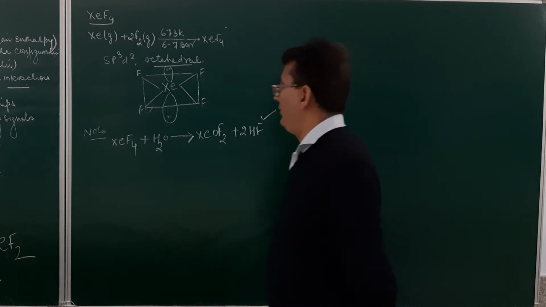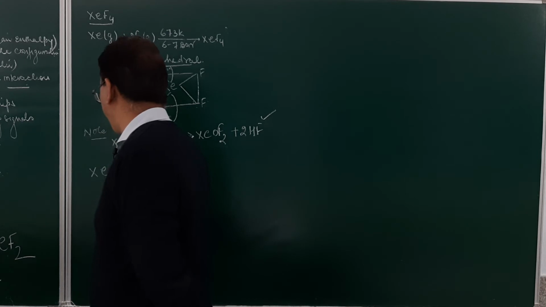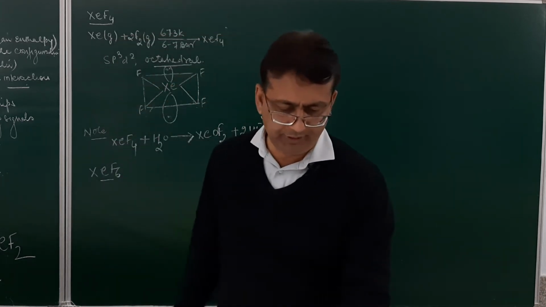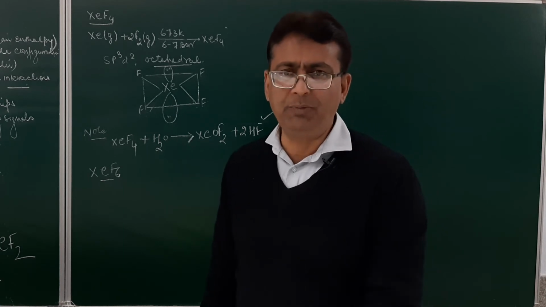Now the next compound we have to do is XeF6. This is xenon hexafluoride. How is it prepared?